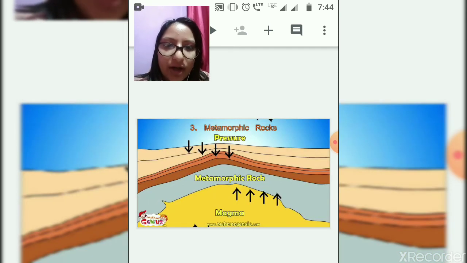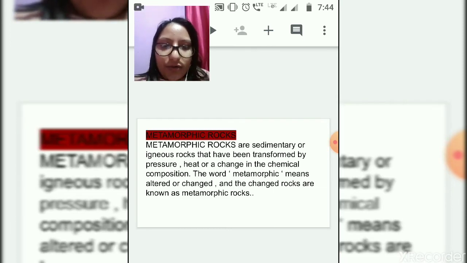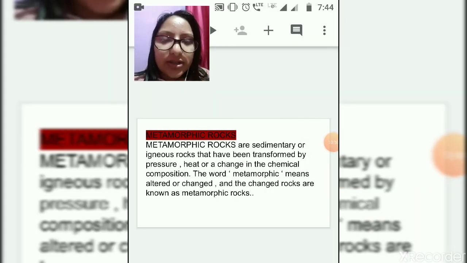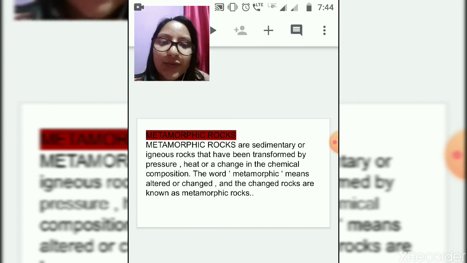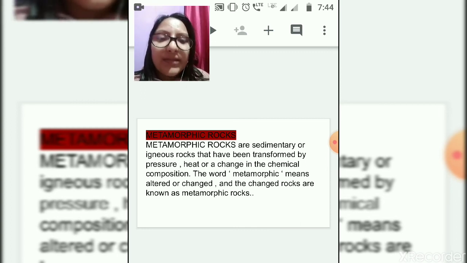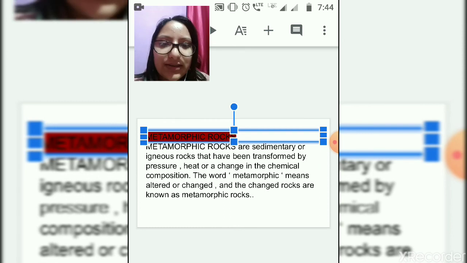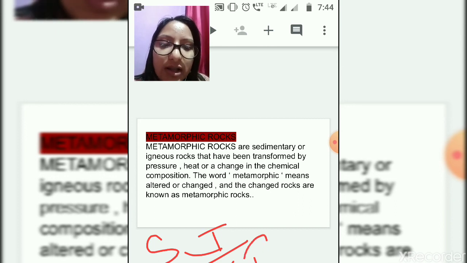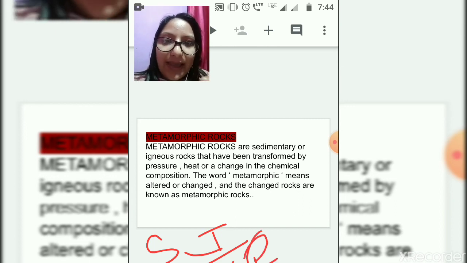Here is another important rock, that is metamorphic rock. The last type, or the third important type of rock, is metamorphic rock. Metamorphic rocks are sedimentary or igneous rocks that have been transformed by pressure, heat, or change in the chemical composition. Metamorphic is nothing but the changed form of sedimentary and igneous rock through continuous pressure, heat, or change in the chemical composition.